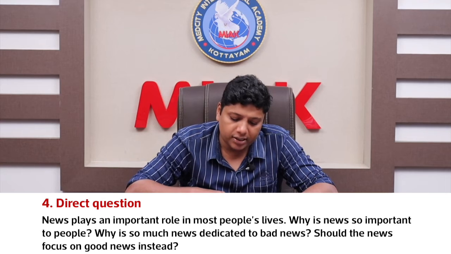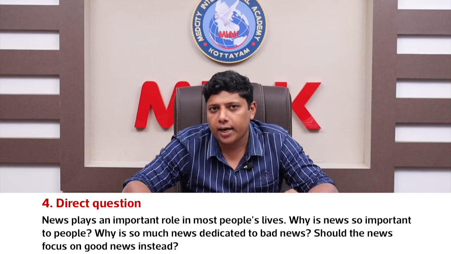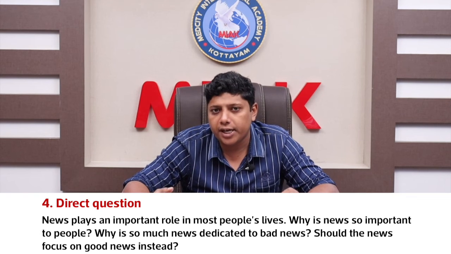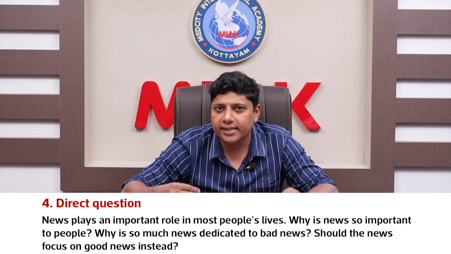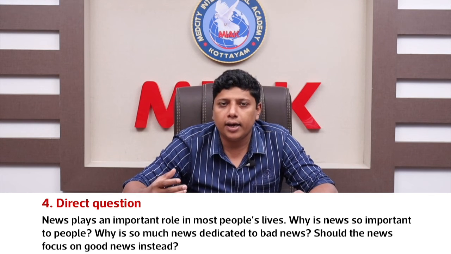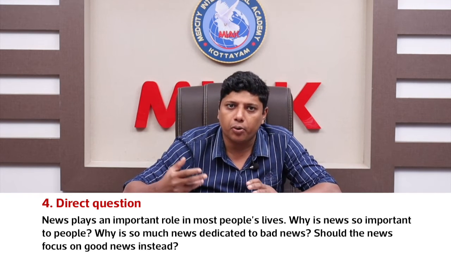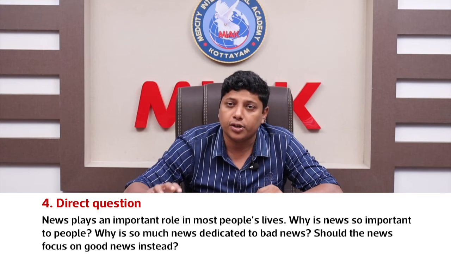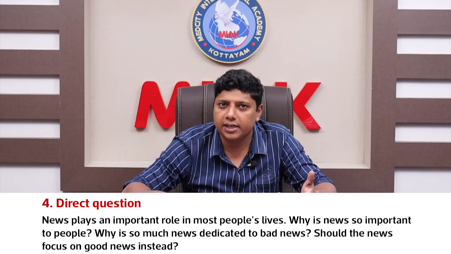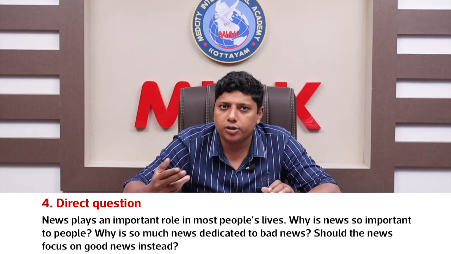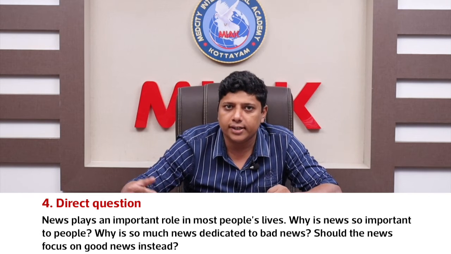The second question is, why is so much news dedicated to bad news? When we think about that, there are many newspapers propagating bad news. The thing is that it is called sensationalism. We can see that most of the newspaper headlines try to propagate sensational news, because human psychology is that if we see something sensational, it brings out the emotions inside us, and we are more drawn to read more and more sensational news.